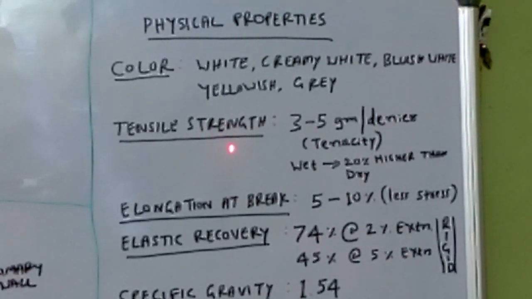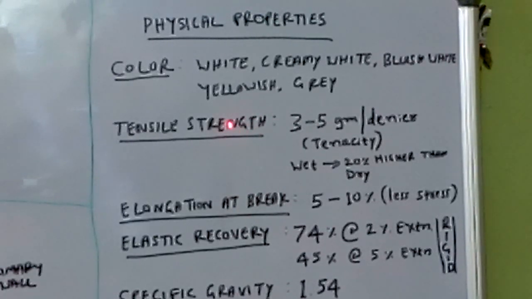So for the garment, fabric, or yarn to have strength, the base material, the fiber, should have strength. The yarn strength, fabric strength, garment strength, or their durabilities depend upon the fiber strength.